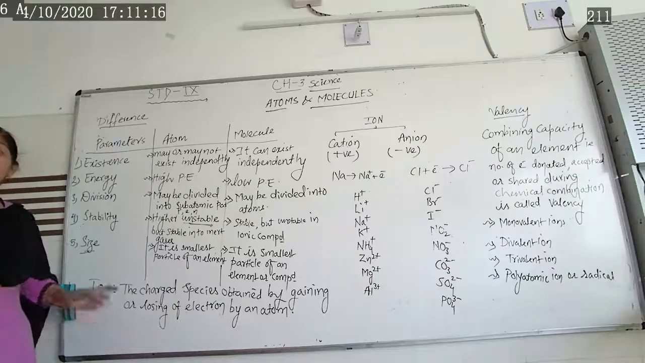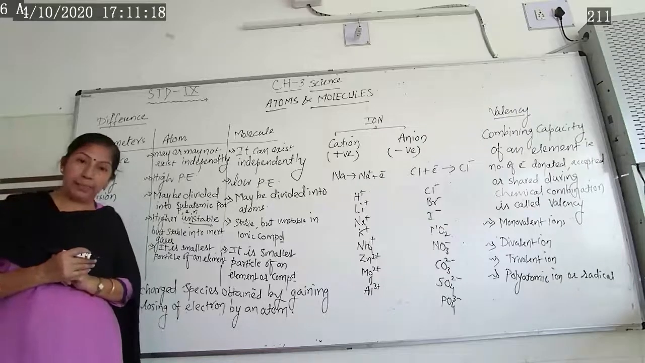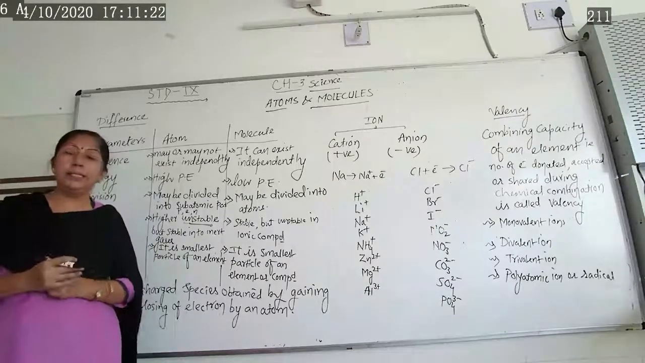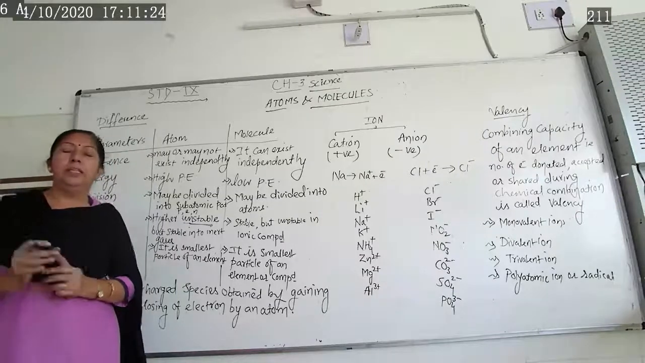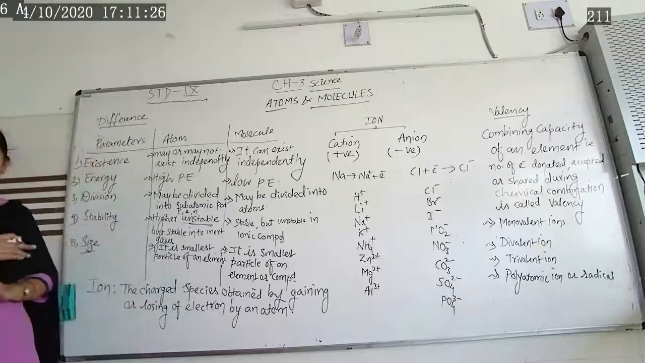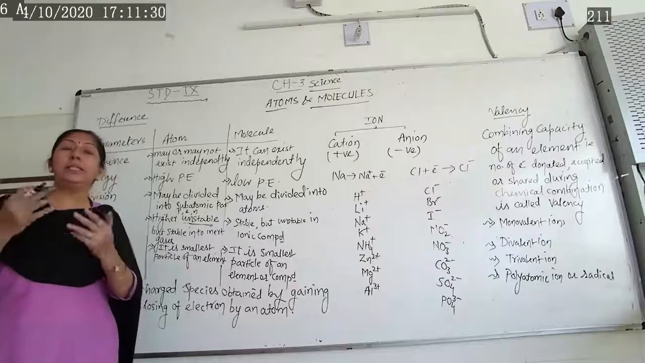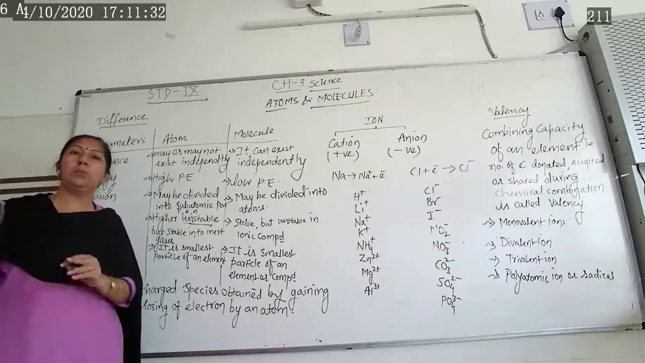Electron means negatively charged particle. If they gain the electron, that means the negative charge increases. That means they form a negatively charged particle. If they lose the electron, they donate the electron, that means what?